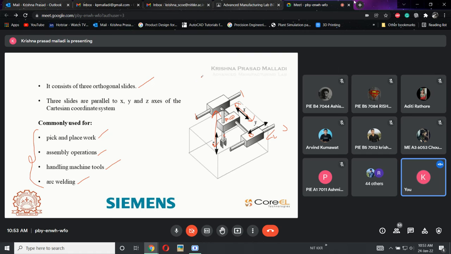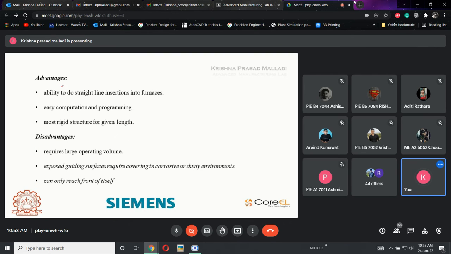I will explain these applications once I have explained all the classifications. Once you are thorough with the 6 classifications, then I will explain what type of application will be preferable for which robot. Okay, advantages: ability to do straight line insertions in furnace, easy computation and programming, most rigid structure. Disadvantages: requires large operating volume, exposed grinding surfaces, only reaches the front itself.